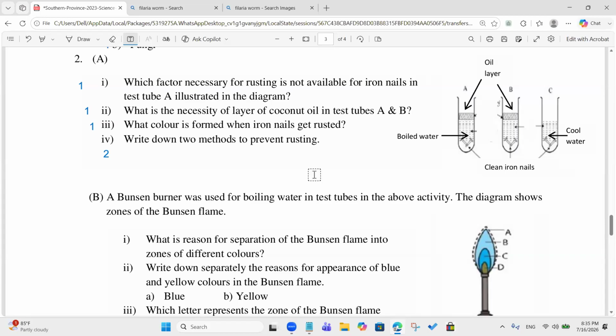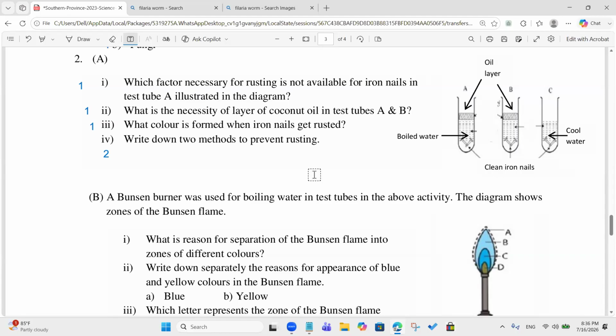Israel, you have a different answer: applying grease. Grease is also okay, but you better write the others. Grease mainly reduces friction, but it also prevents contact of the iron with atmospheric air.